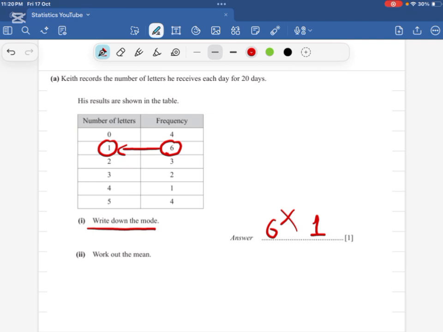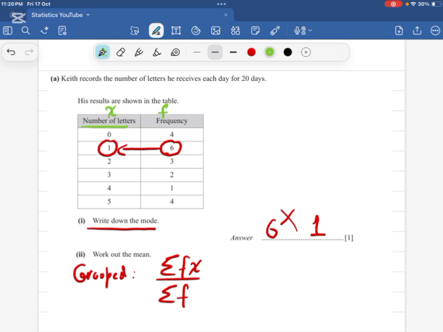Now the next is work out the mean. To find the mean, I'm writing the group formula of mean: summation of fx, I told you what is summation, basically adding, divided by summation of f. This is known as the x value, and this is your f frequency.